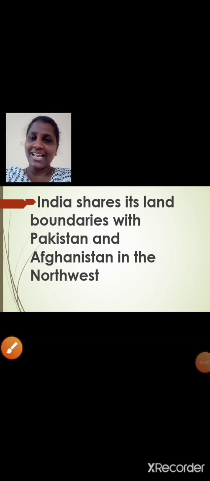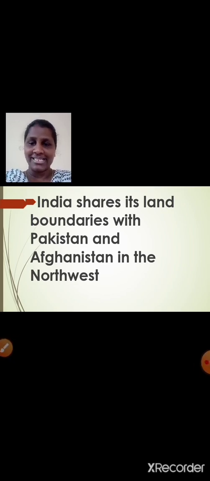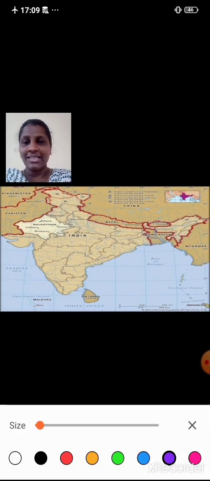India shares its land boundaries with Pakistan and Afghanistan in the northwest. Have a look over here. You will understand. Our country shares our land boundary with Pakistan and Afghanistan towards the northwest. Is that clear, students?